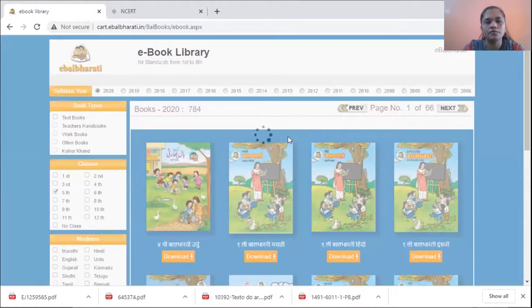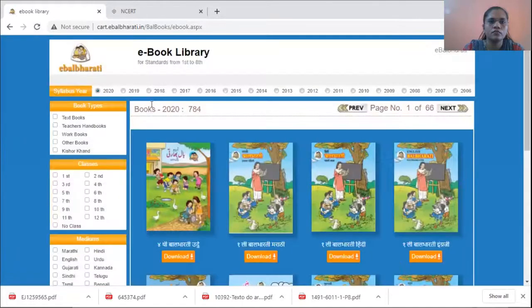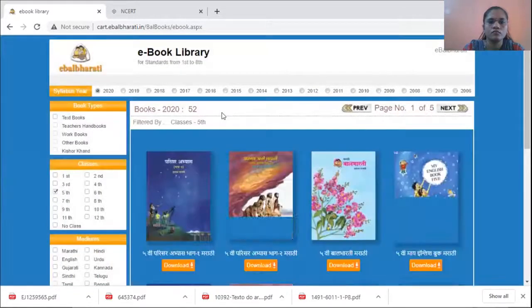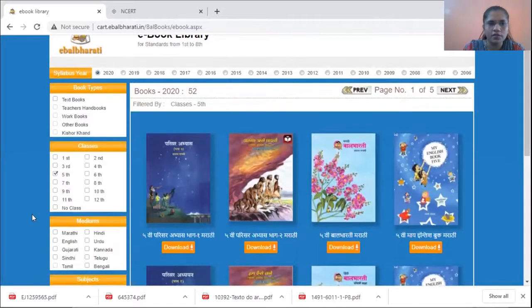It will take time to load. See, these are the 5th standard textbooks.